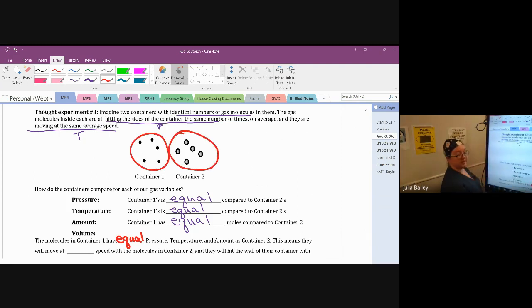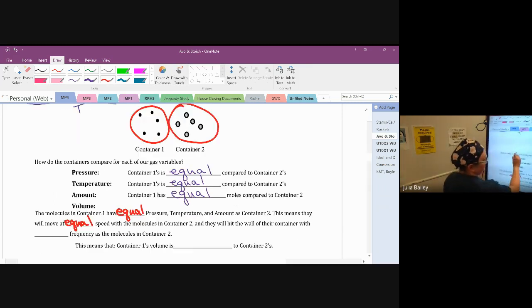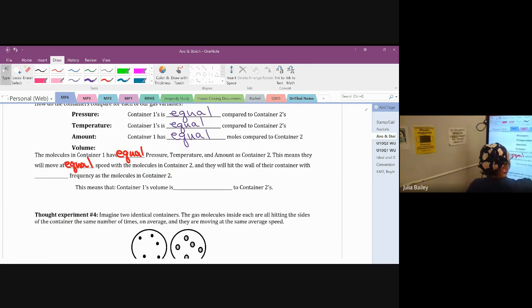Pretend I'm better at drawing equal circles than I am. They're going to be moving at equal speed. They're hitting the walls with equal frequency, and that means the containers themselves, the walls, have to have equal size inside.